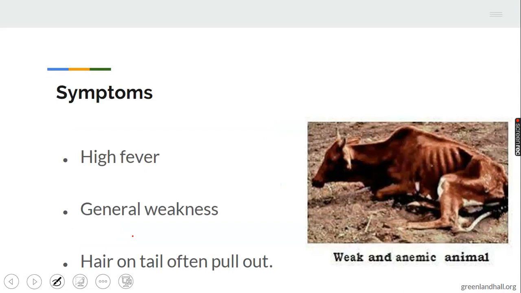Symptoms. How would you know that an animal has been affected by trypanosomiasis? 1. High fever. 2. General weakness. 3. Hair on tail often pulled off. This is a very good symptom of trypanosomiasis. Remember, high fever occurs virtually in all the diseases of farm animals, and as well general weakness.